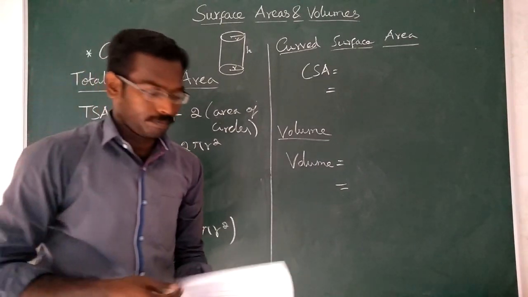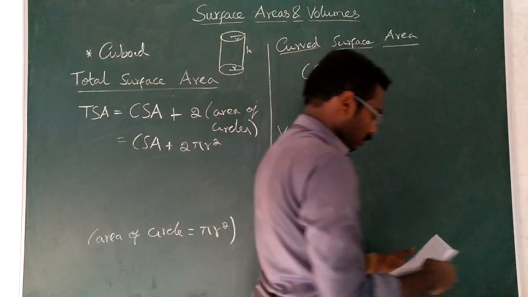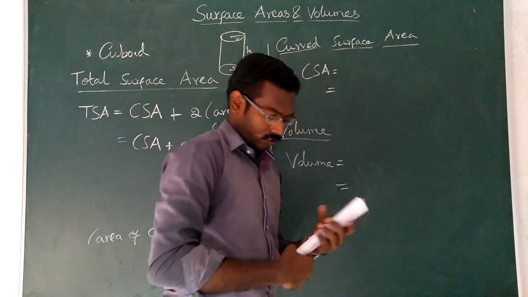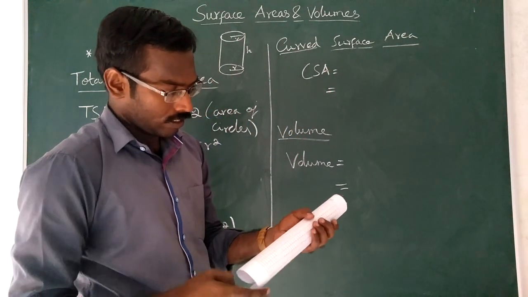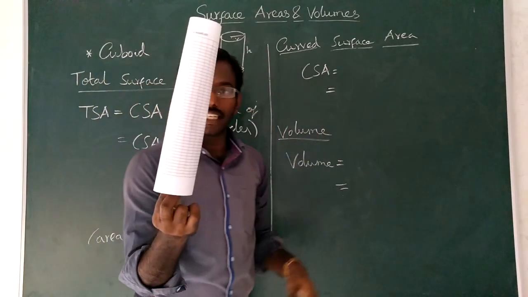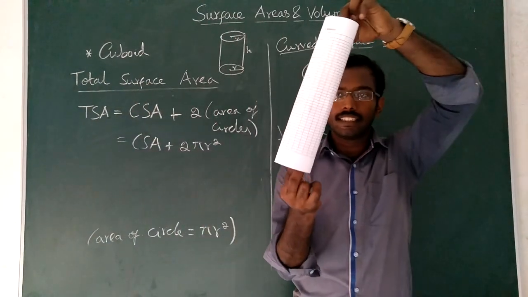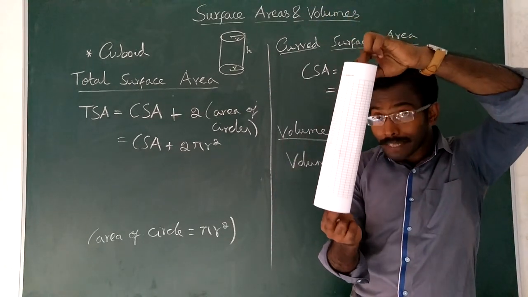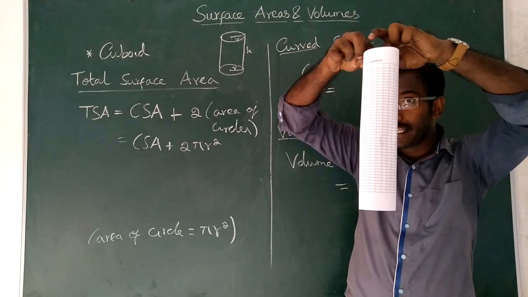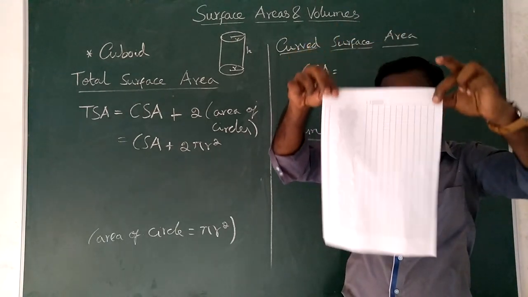So imagine this is more or less a cylinder shape. Yes or no? If you peel the curved surface area, what shape will you get?